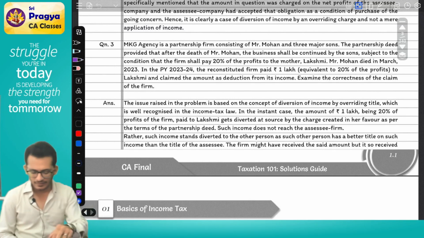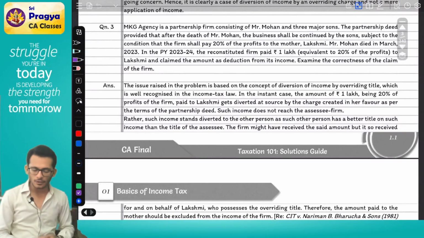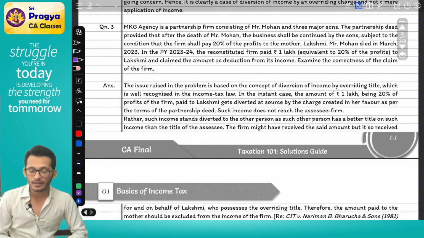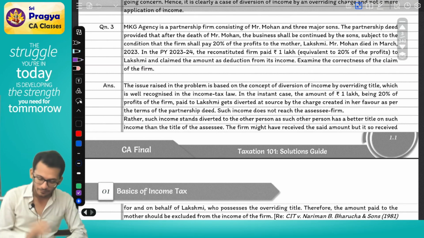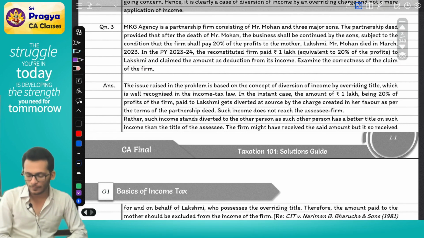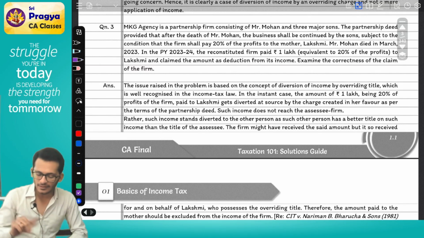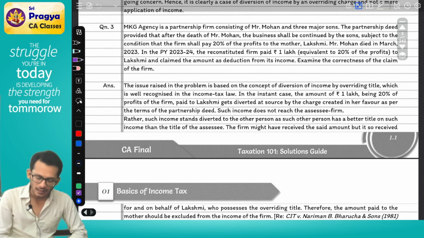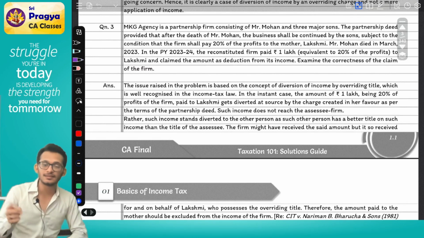Clear? The issue raised in the problem is based on the concept of diversion of income by overriding title, which is well recognized in income tax laws. In the instant case, the amount of 1 lakh rupees, which is 20% of the profits of the firm, which is paid to Lakshmi, gets diverted at source by the charge created in her favor as per the terms of the partnership deed. Such income has not even reached the assessee firm.